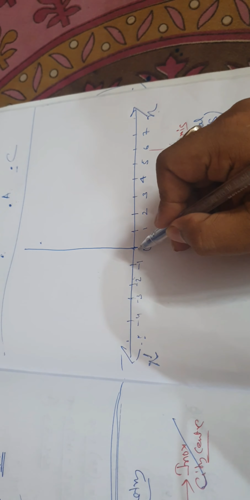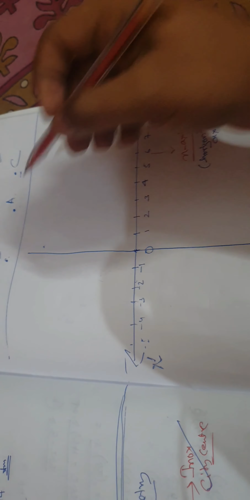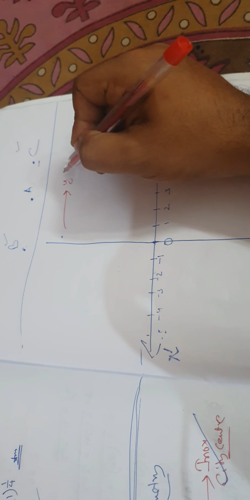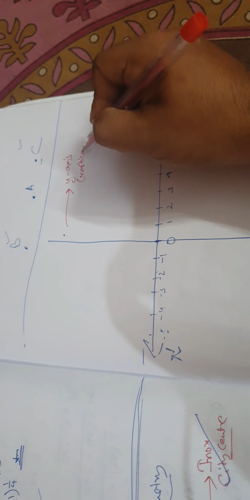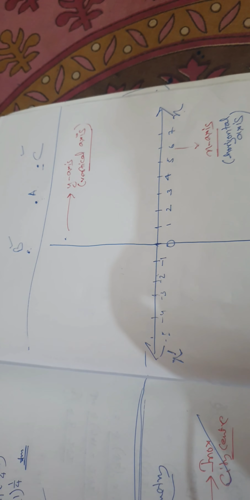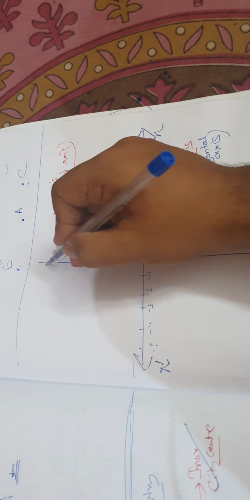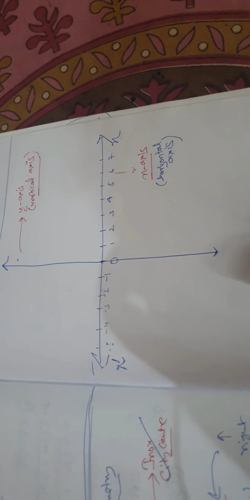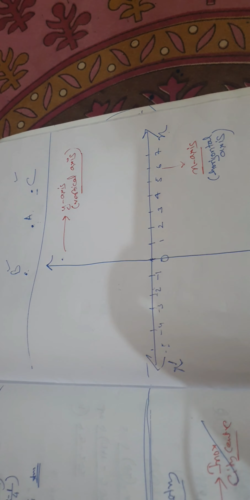And there will be another axis known as the y-axis, which is the vertical axis. This is the y-axis, called the vertical axis. So you get a horizontal axis and a vertical axis, and the vertical axis is the y-axis.